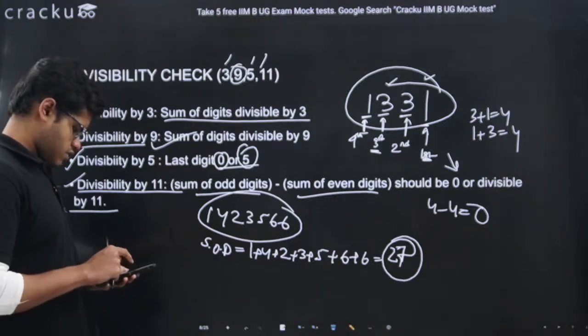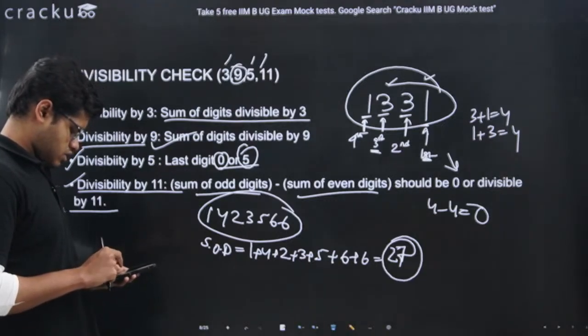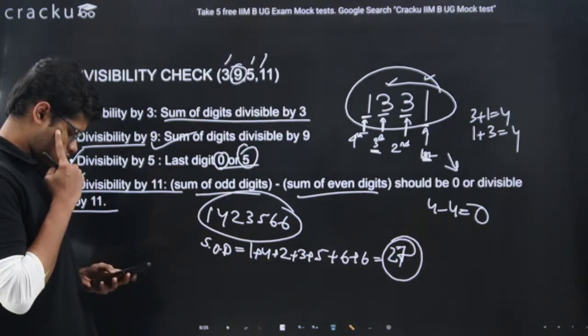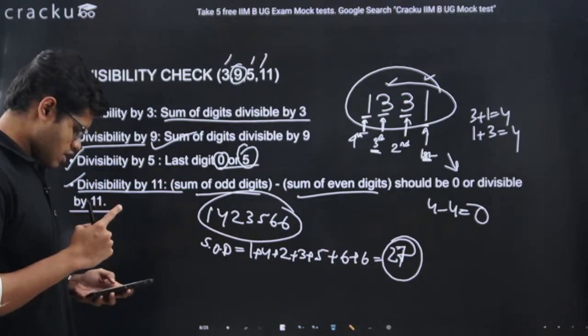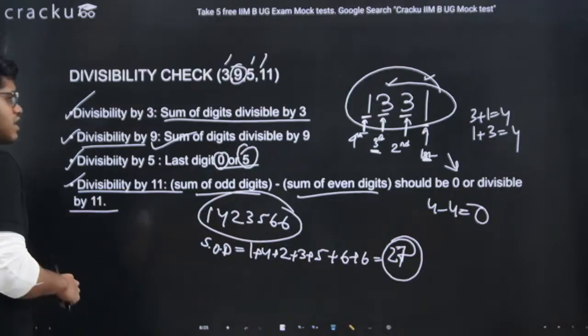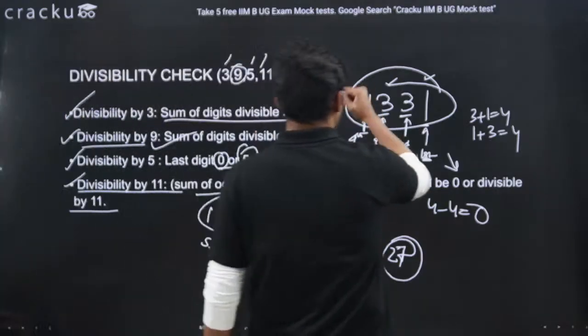484, 11 into 8. One second, guys. Let me think of another example. Okay, let us take this example. Let's take an example of